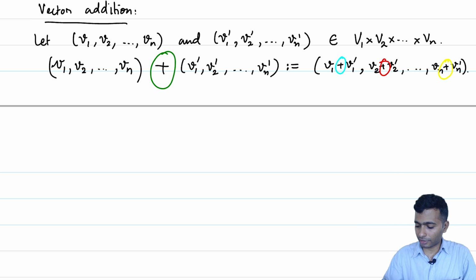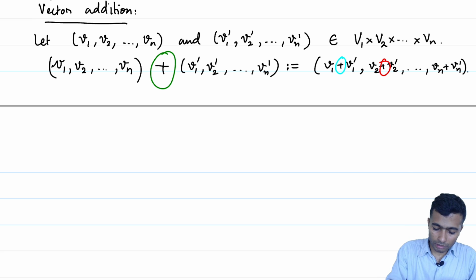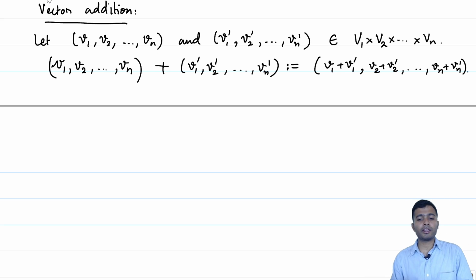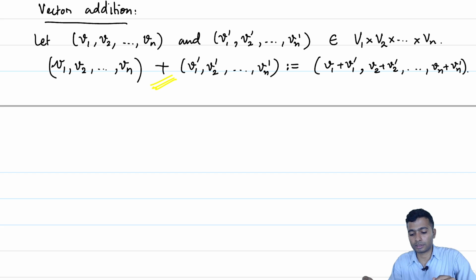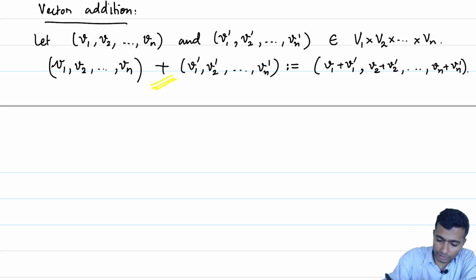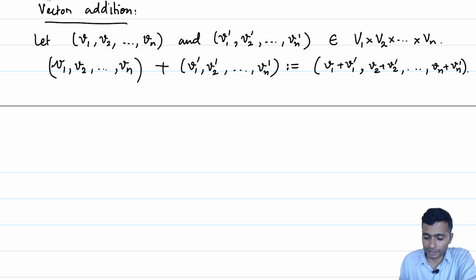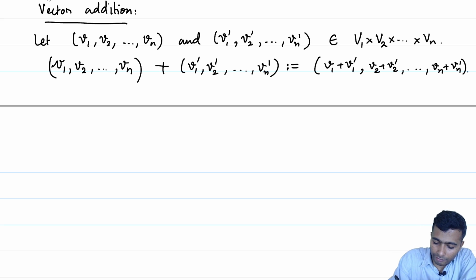The abuse of notation is quite evident. However, the situation is clear as to which operation is being used where. The fact that this operation, this yellow one which I have just underlined, is the operation that is being defined is quite clear from the context, and we will be making use of this clarity in order to define such things. Alright, so we have defined the sum to be component wise.